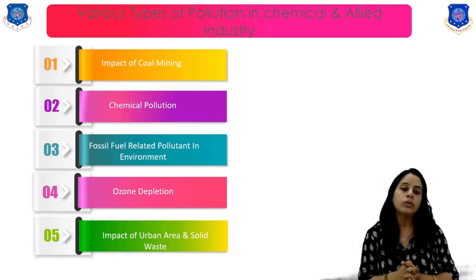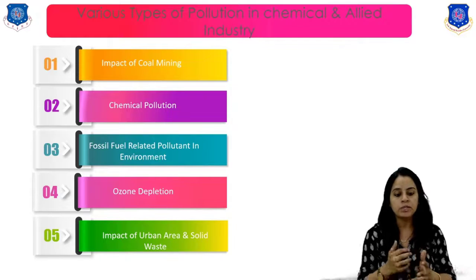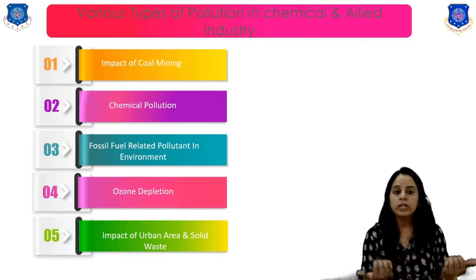Okay, now the next one is the impact of the urban area, meaning how the urban area pollutes the environment.